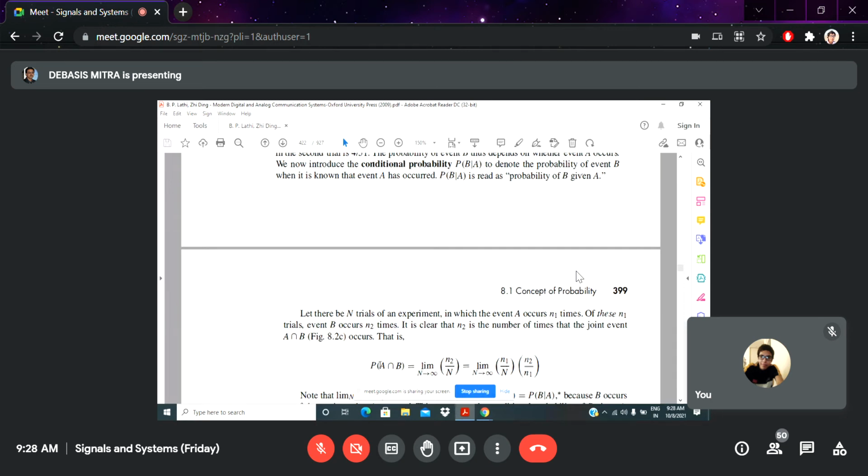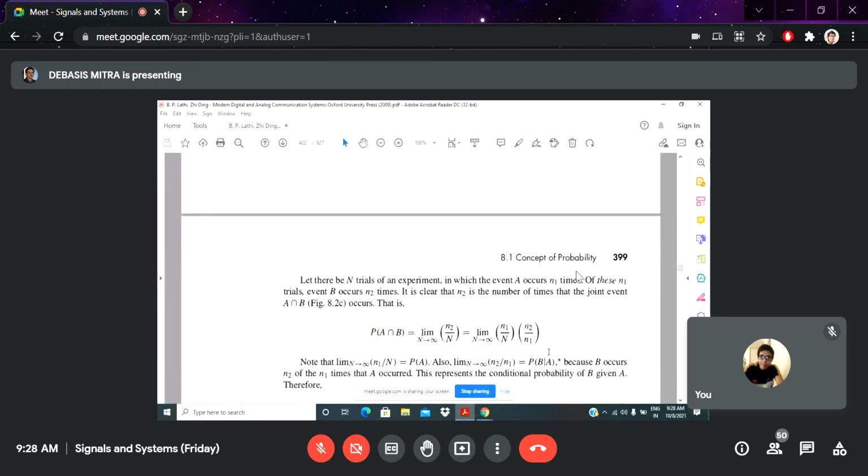So the probability of A intersect B, or the conditional probability, tells us that we are going to calculate the probability of A with respect to B. That means these two events occurred simultaneously and there is some relation between them. And then comes the question of the conditional probability of some event B with respect to a given event, say A.